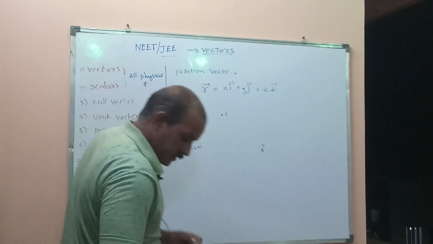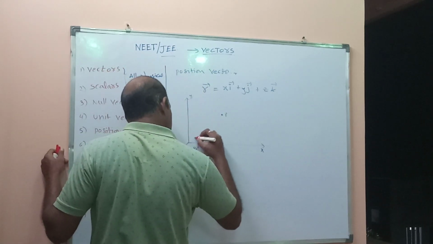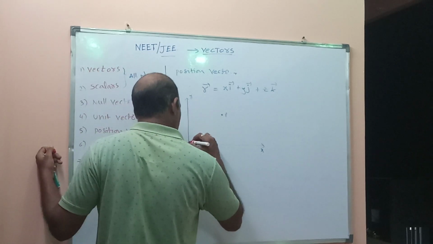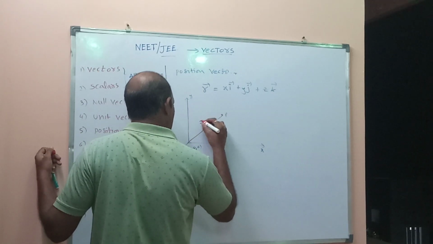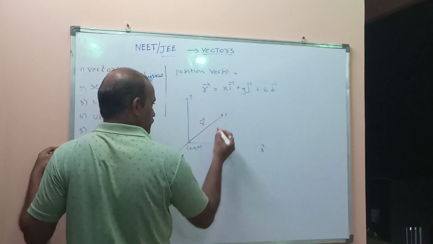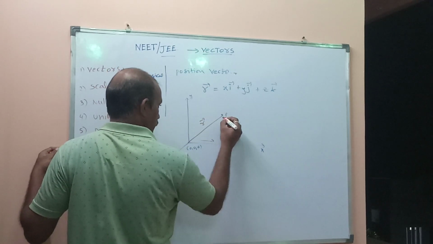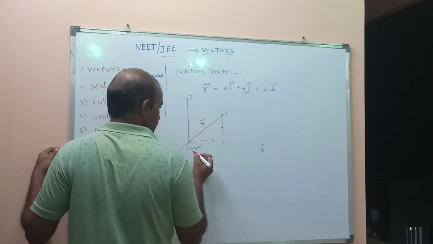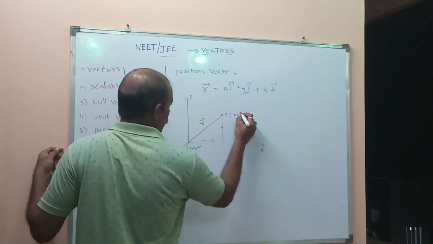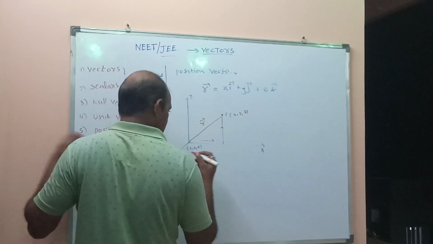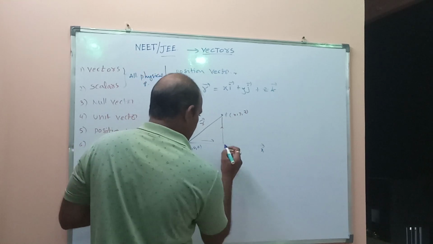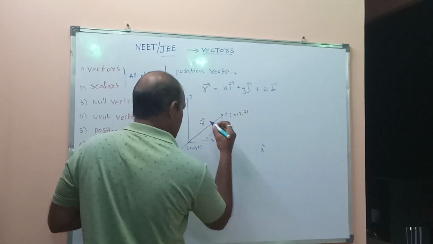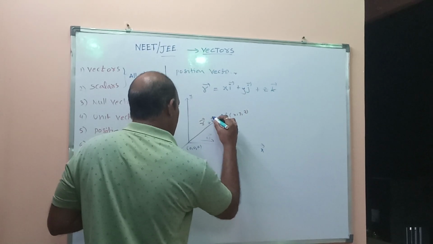So the position vector r bar is represented by the x coordinate, y coordinate, and z coordinate. Here x, y, z: x means xi bar, y means yj bar, z means zk bar.